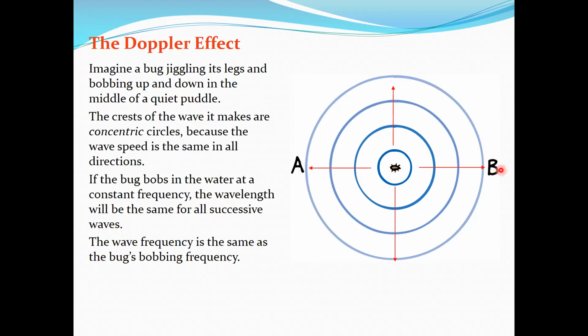Which means that if you are standing on this side and this side as an observer, as you see here, you are the observer now, A or B, and this is the bug, the source of the waves. You are going to see the same speed, same wavelength when you're standing at point A and B. Two people, for example. The wave frequency is the same as the bug's bobbing frequency.